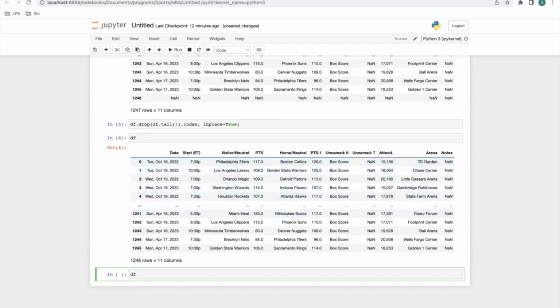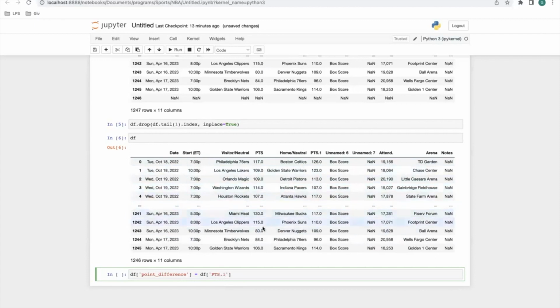So we're going to do df. We're going to create a new column, df dot, I'm going to call it point underscore difference. And it's going to equal df PTS, which is this first column. Actually, we need to get the home one first.